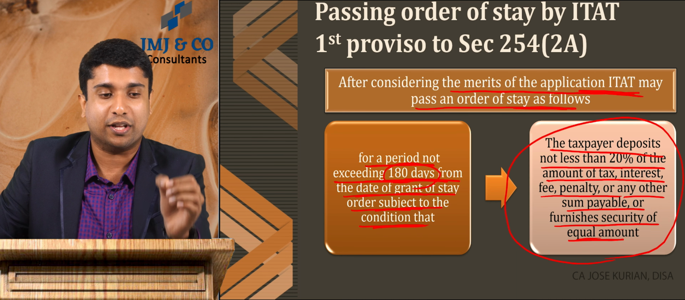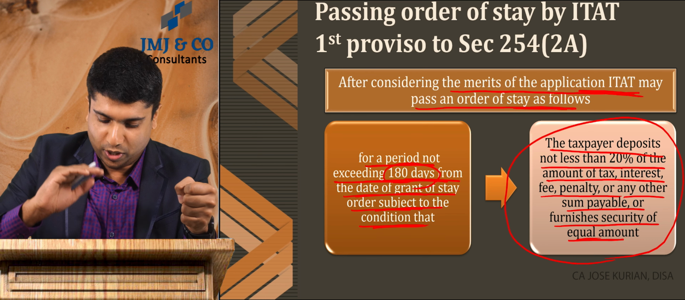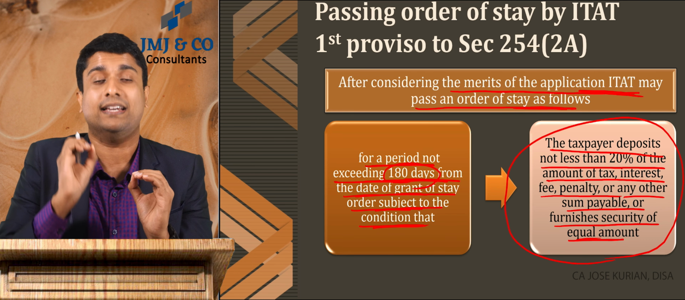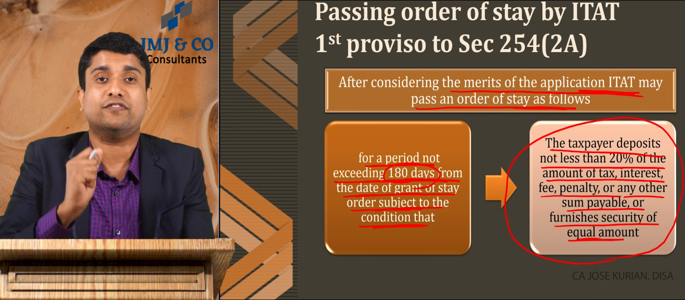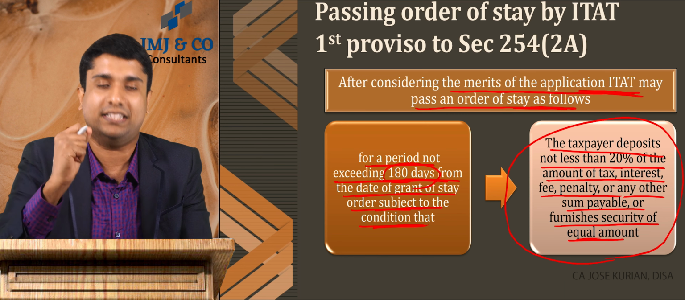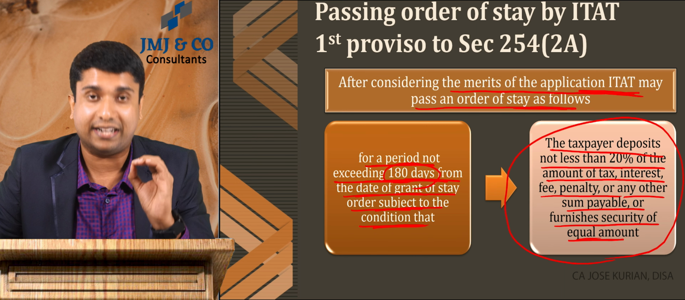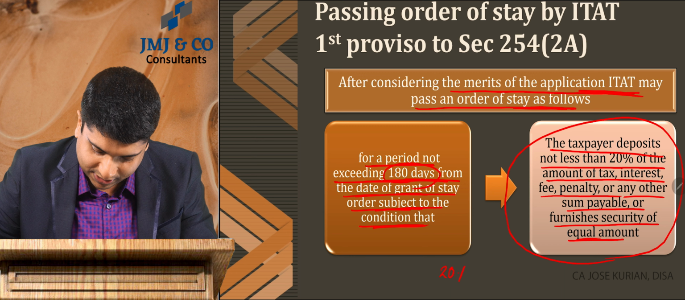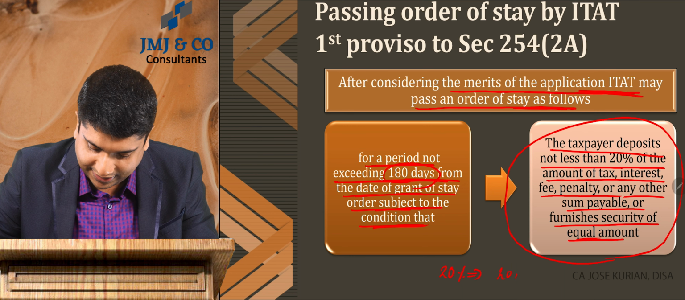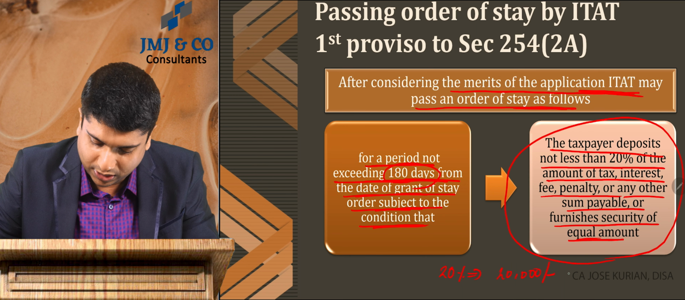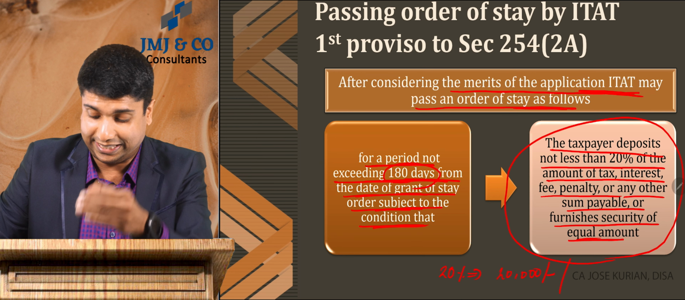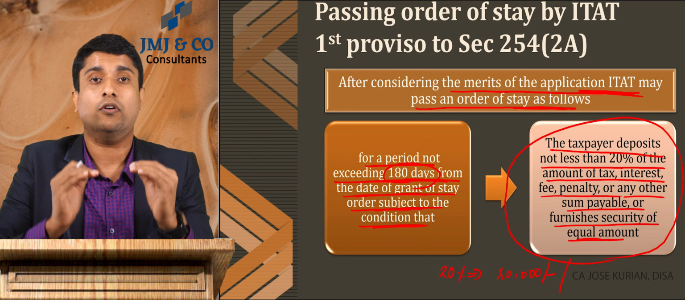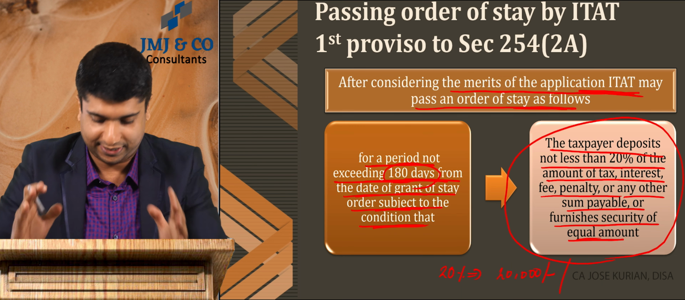Income Tax Appellate Tribunal will issue this stay only based on a condition, and that condition is the assessee is supposed to pay 20% of the additional amount of tax demanded by the department. It is simple. In our example, the additional amount of tax was 1 lakh. So the assessee is supposed to pay 20% of that 1 lakh, which will come to 20,000 rupees. Either pay this 20,000 or furnish a security for the equal amount of 20,000. Either I have to pay 20 or I have to furnish a security for this 20,000. That's what the act says.